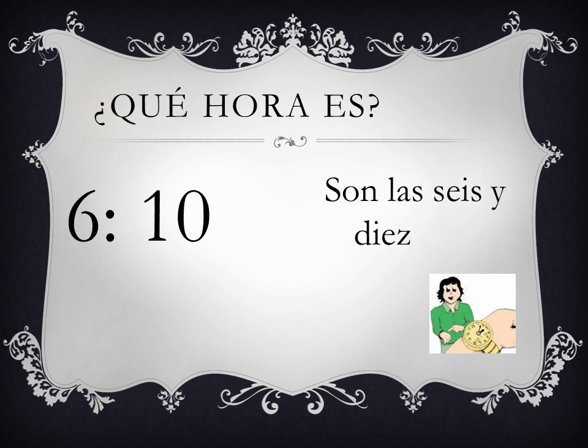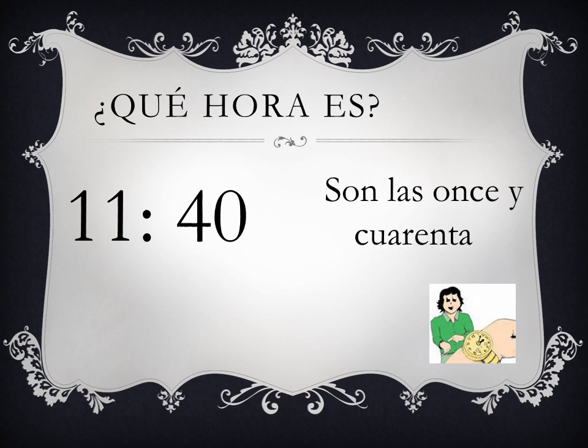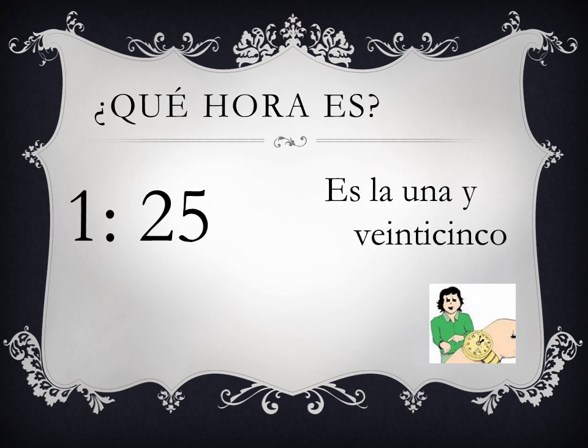Son las 6 y 10. ¿Qué hora es? Son las 11 y 40. ¿Qué hora es? Es la 1 y 25.